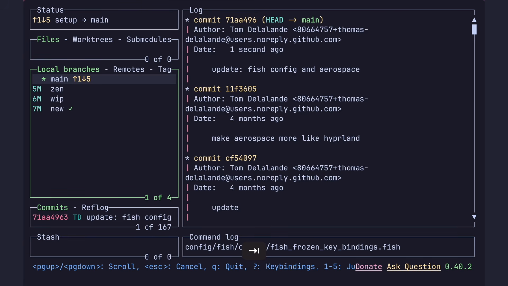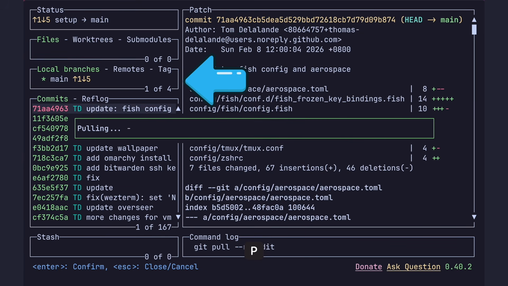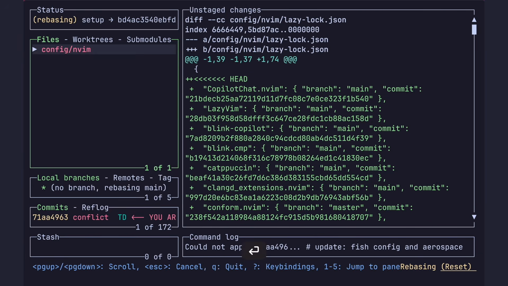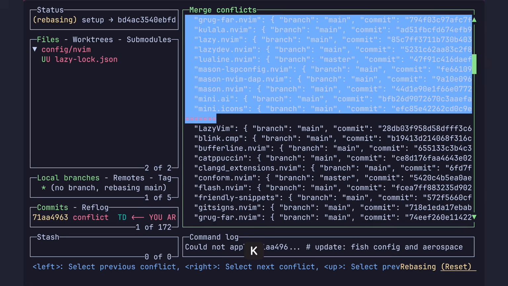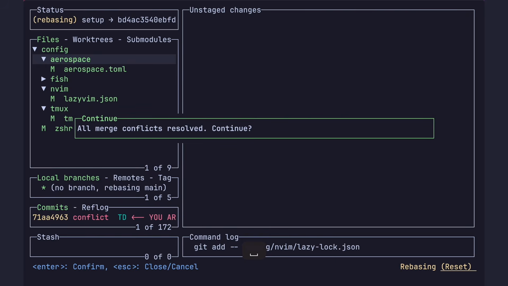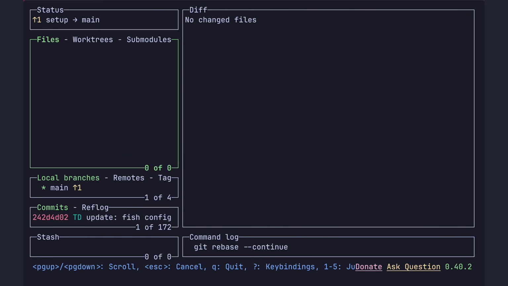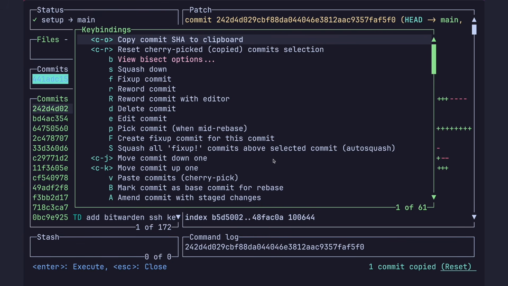Here's a brief overview. You have files here, branches here, and commits here. You can use Vim motions to navigate between them all, and there are a bunch of commands to do whatever you want with Git. All you need to know to get started is that you can press question mark to get a list of the commands that are currently available.